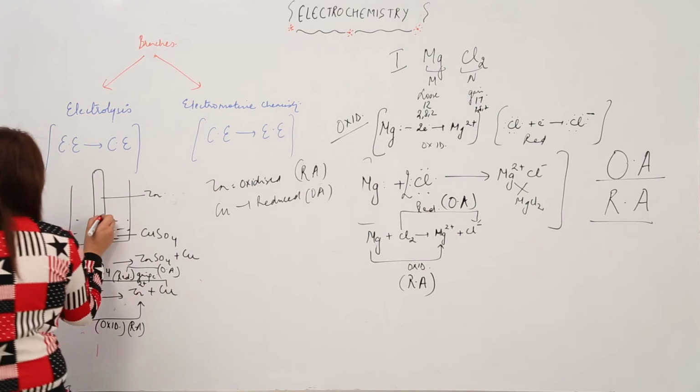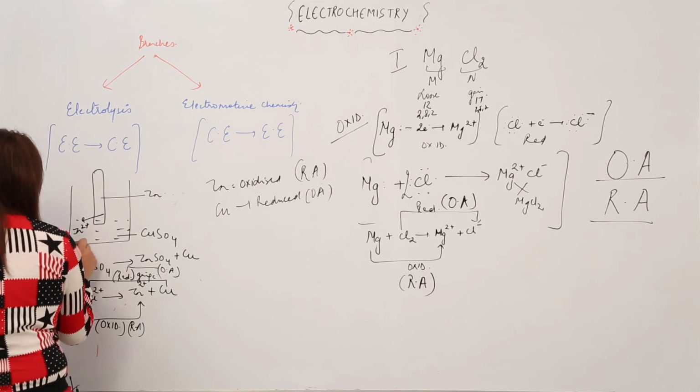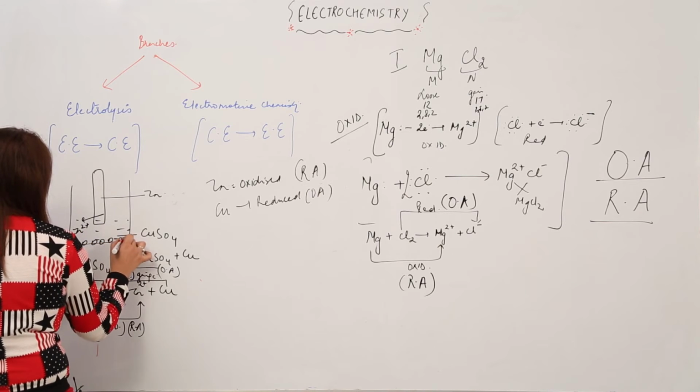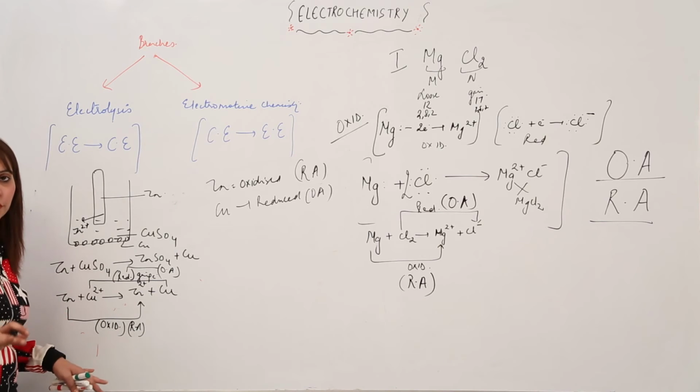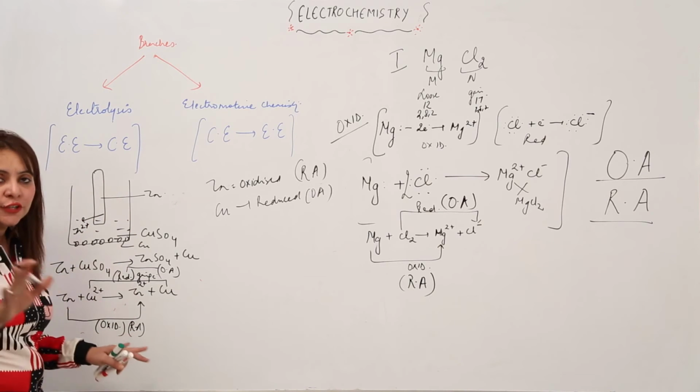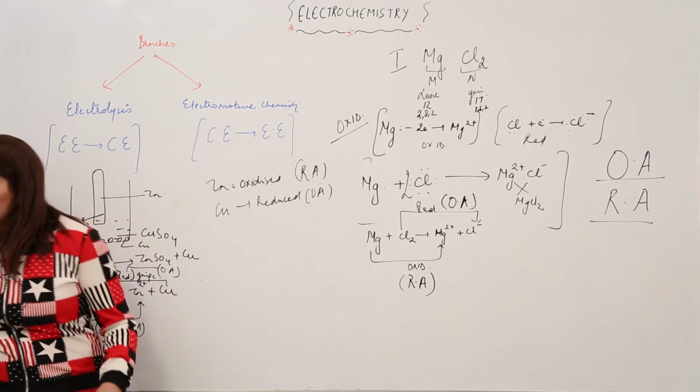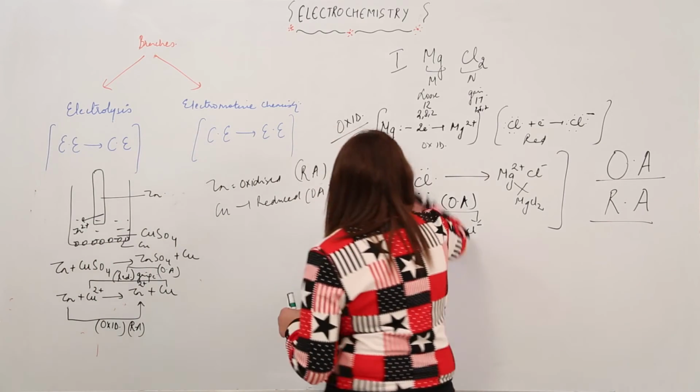So these zinc ions are just moving out into the solution and the copper is turning into atoms. We get to see the copper atoms precipitated at the bottom of the beaker, right? So this is the first example which I want to state. Now look at the second example.